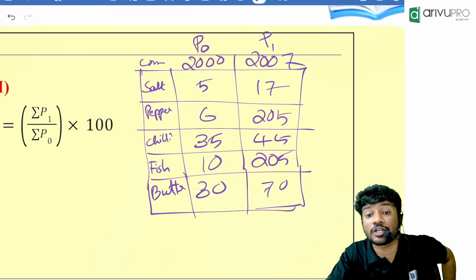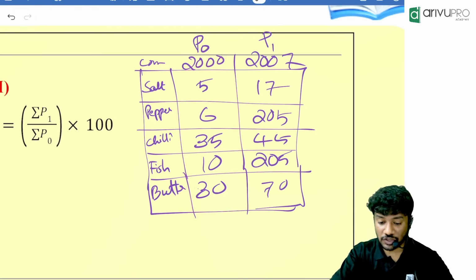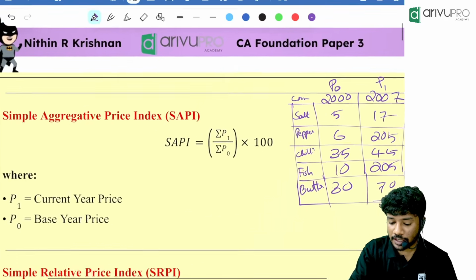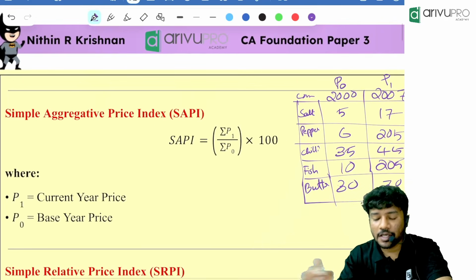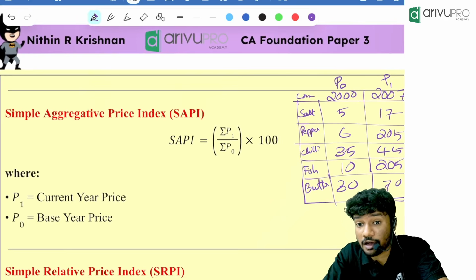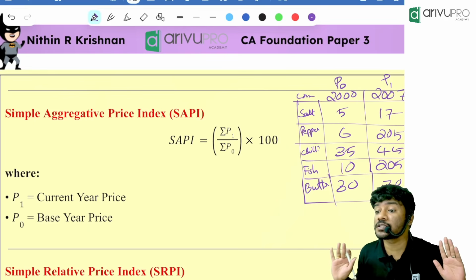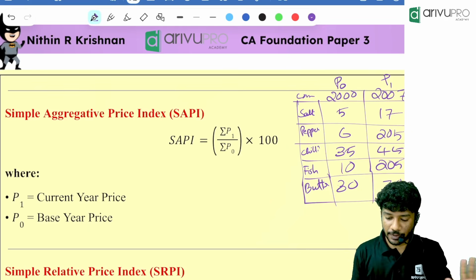Then we will get SAPI, or simple aggregative price index. That is the method. So look here, SAPI is nothing but summation of P1, the summation of current year prices, divided by the summation of base year prices.